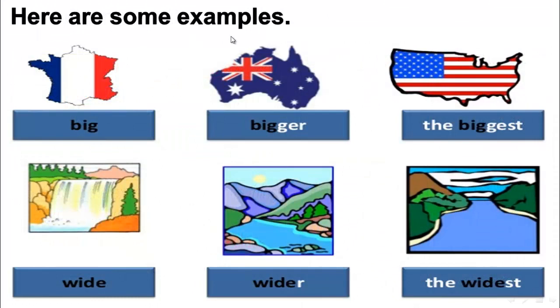Here are some examples. Big. This country is big. Bigger, the biggest. Big, we double the last letter because it is preceded by a vowel sound. Wide, wider, the widest.